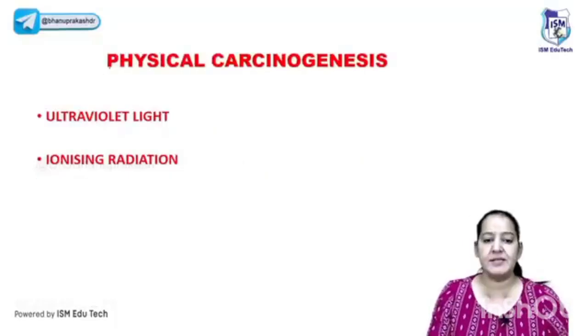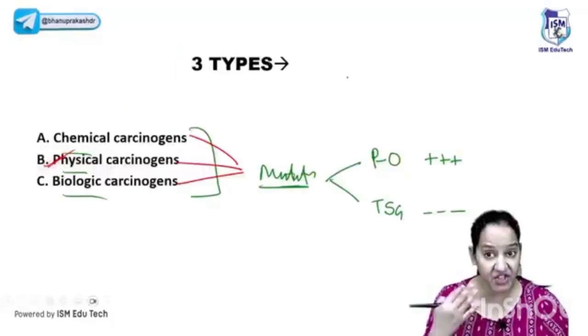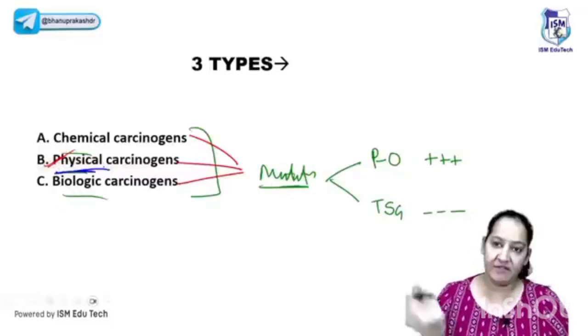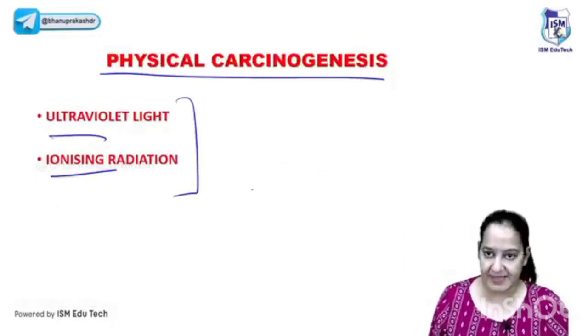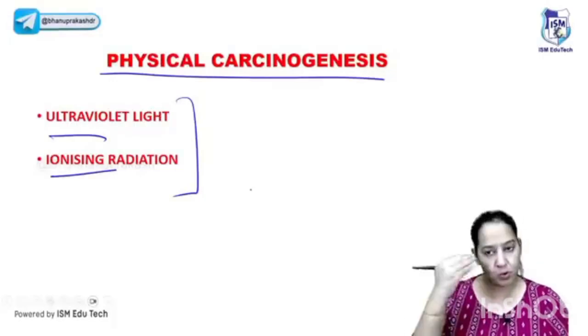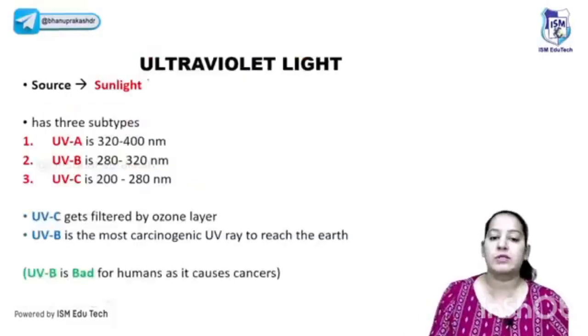Now let's start with physical carcinogenesis. Physical carcinogenesis is radiation-induced carcinogenesis. There are rays in the environment where we are living; we are surrounded with multiple rays. UV and IR rays mainly can induce cancer. We will discuss them one by one: the source, the cancer they cause, and the mechanism. So, the source. Let's start with UV light.